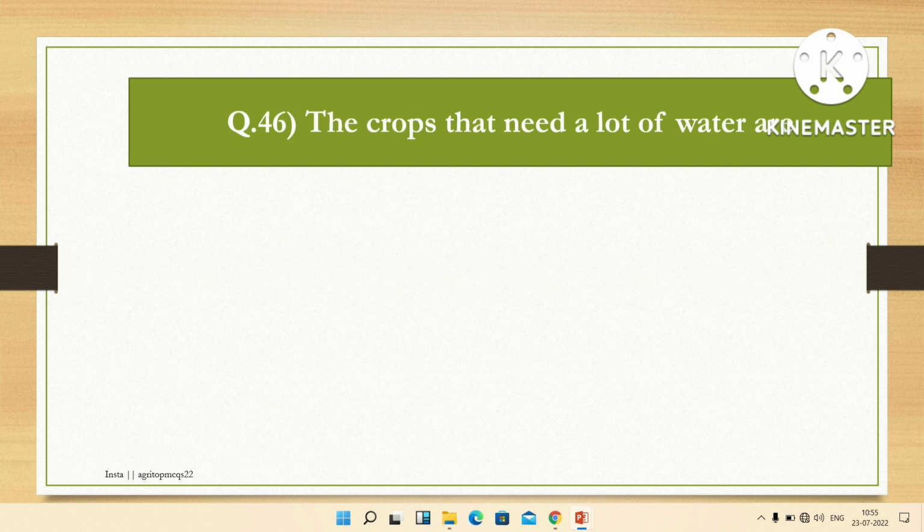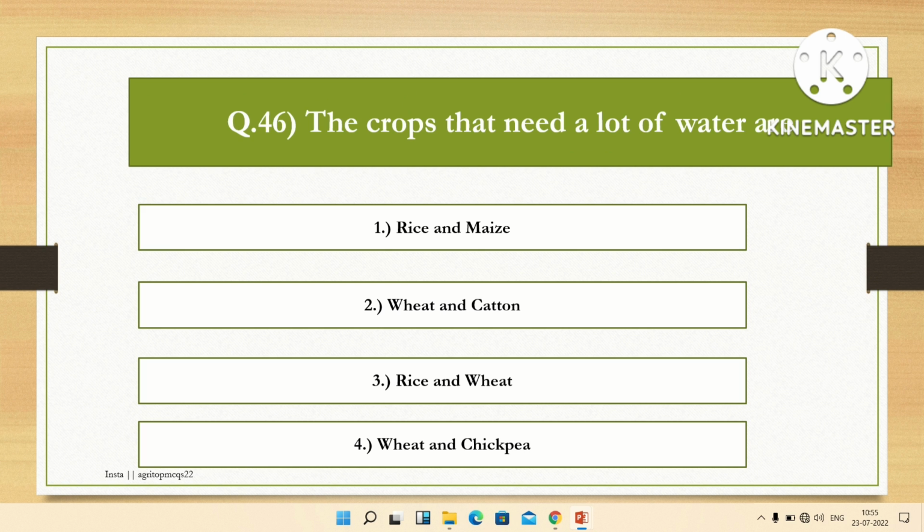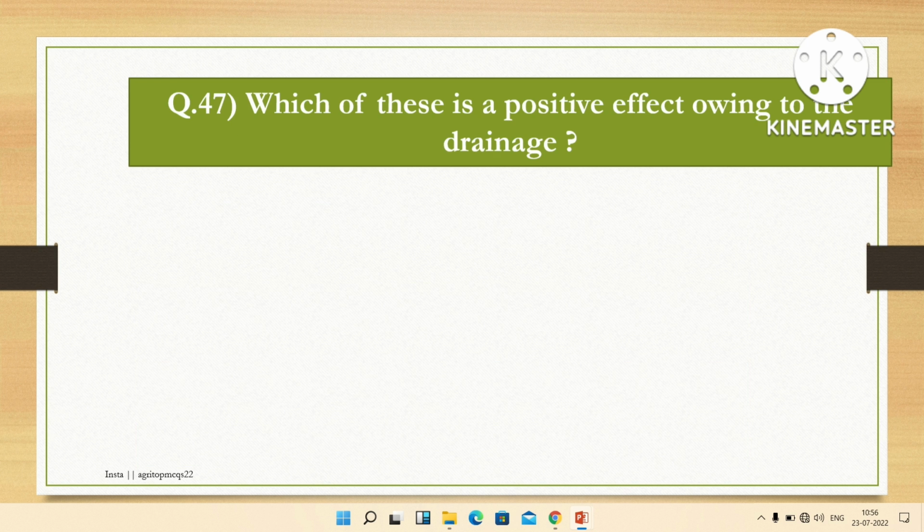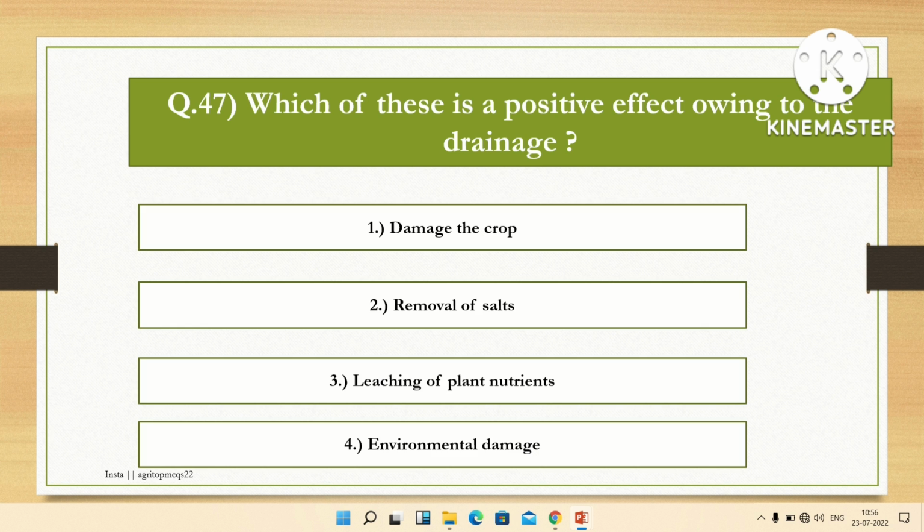The next question is: the crops that need a lot of water are, options are rice and maize, wheat and cotton, rice and wheat and chickpea. The right answer is rice and wheat. Rice and wheat need a lot of water. The next question is: which of these is a positive effect owing to drainage? Options are damage to the crop, removal of salts, leaching of plant nutrients, environmental damage. The right answer is removal of salt.